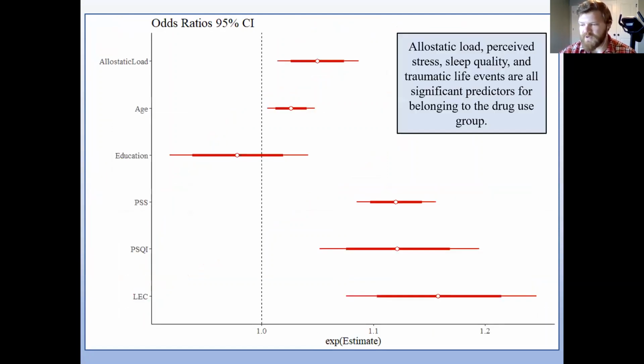Moving on to look at the odds ratio plot. This plot shows that allostatic load, perceived stress, sleep quality scores, and traumatic life events were all significant predictors of group membership. Visually, allostatic load looks like the weakest predictor, having an odds ratio of 1.05, but it also has a score range that is greater than the other variables, making them all very similar in magnitude when you consider the range of scores for each.